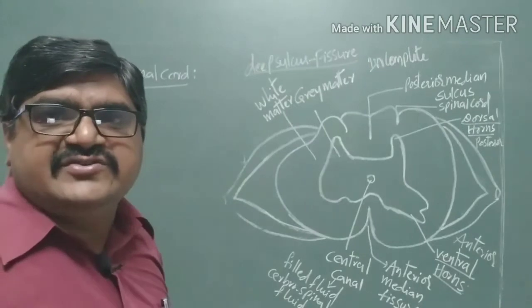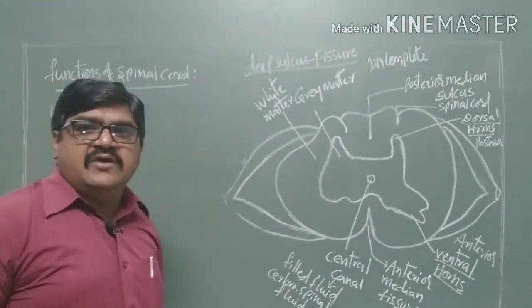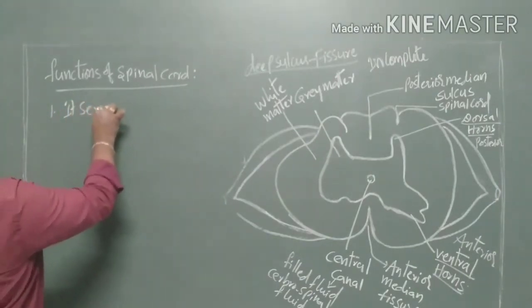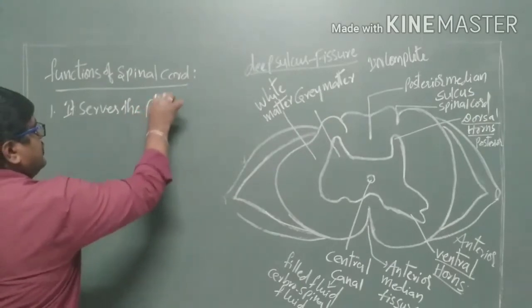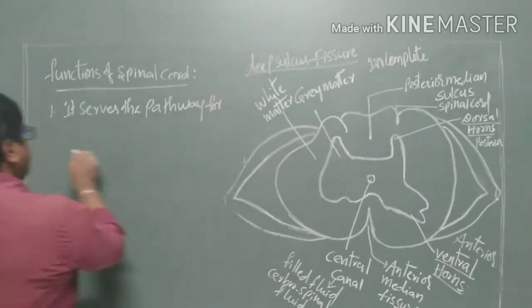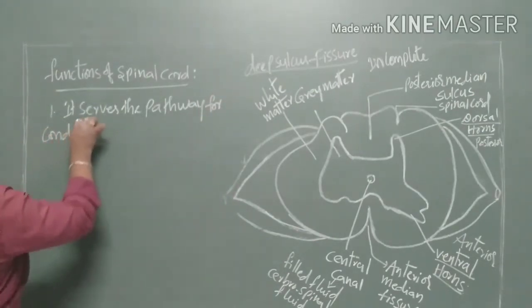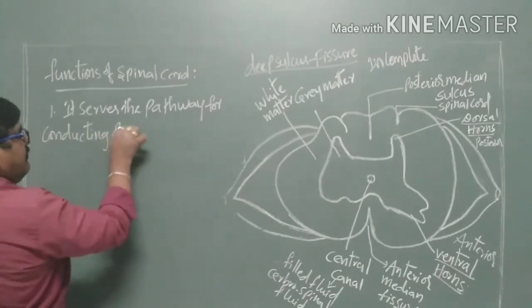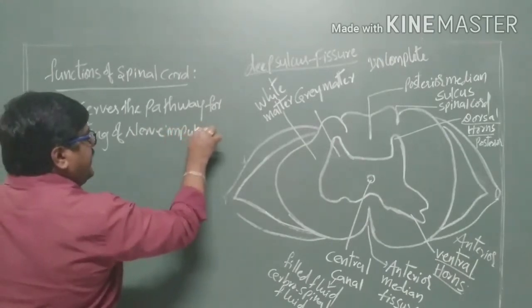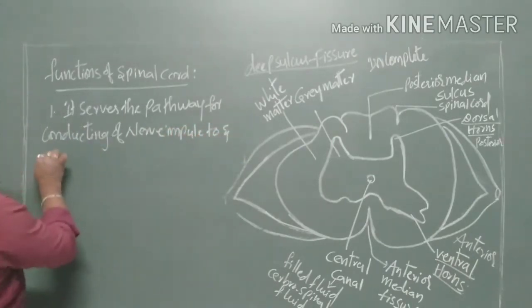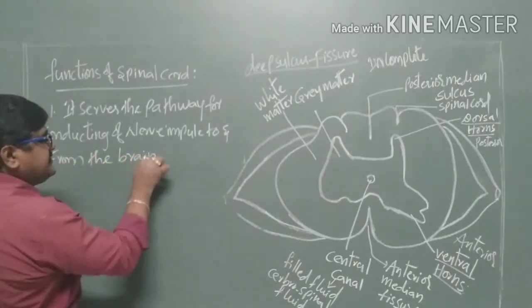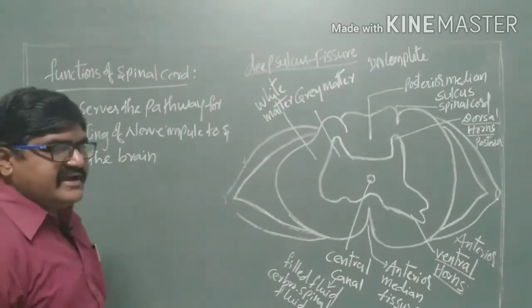So coming to the functions of the spinal cord, it serves as a pathway for conducting of nerve impulse to and from the brain.